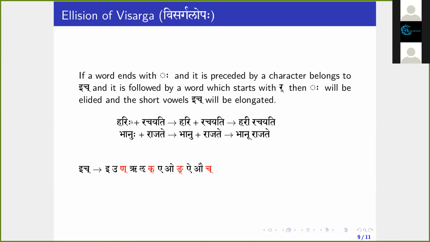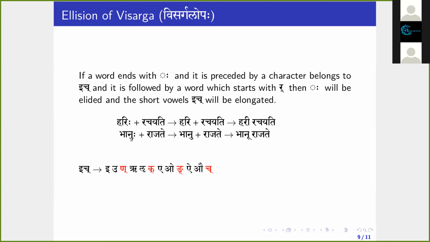There is an elision of Visarga. This Visarga will be elided. Then this is the state: Hari Rachayati. After that, this E is there. E will be replaced by the long E. Short vowel will become long vowel. So Hari Rachayati will become Haree Rachayati.